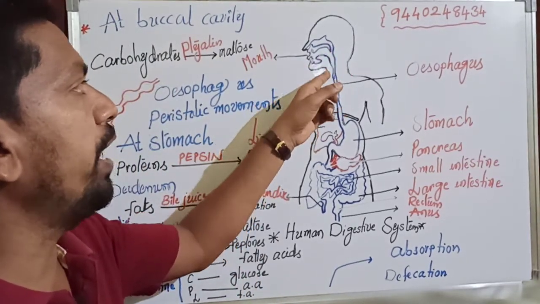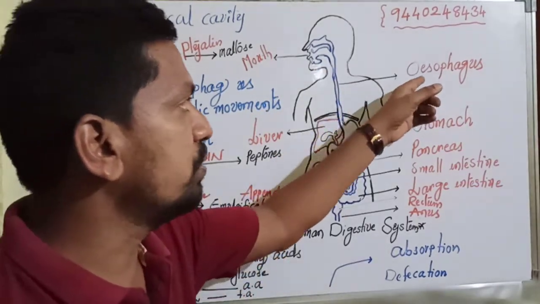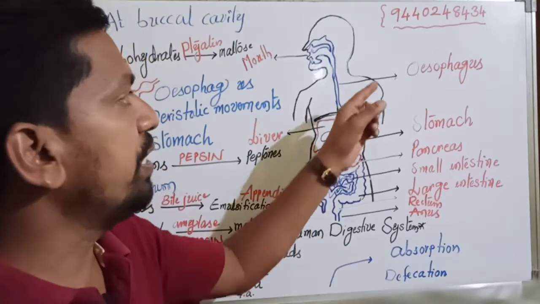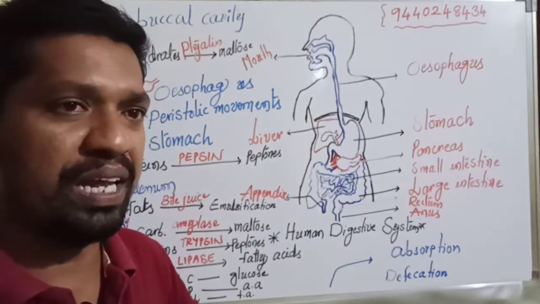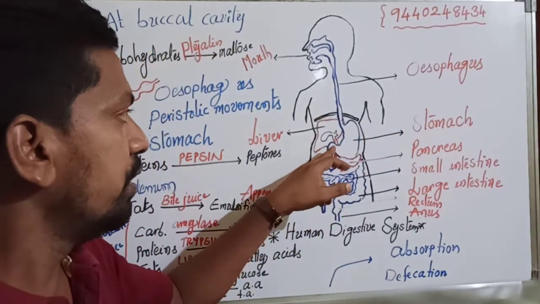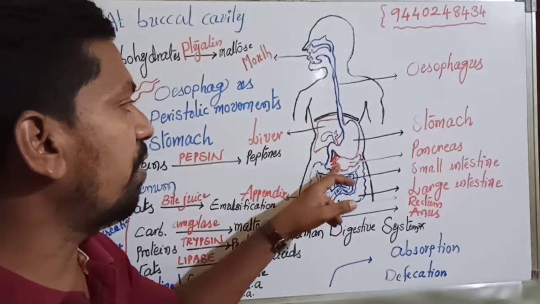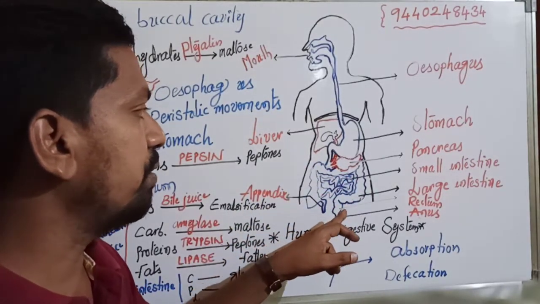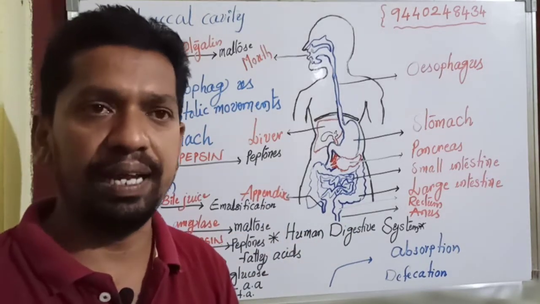Then a pipe runs along the neck and thoracic cavity, known as the esophagus. Now the esophagus enters into a bag, a sac in the abdominal cavity, known as the stomach. Then we have the U-shaped duodenum, small intestine, large intestine, rectum and anus, which are the different parts of the alimentary canal.